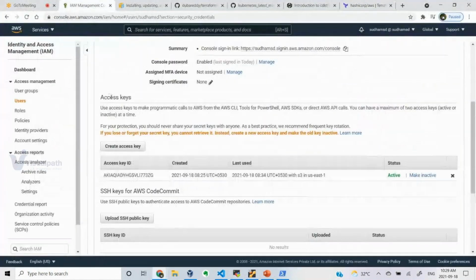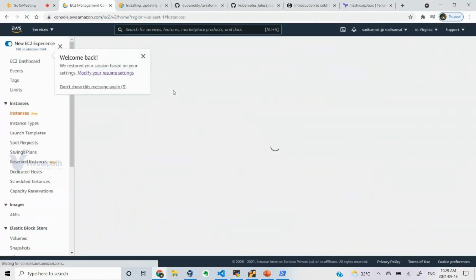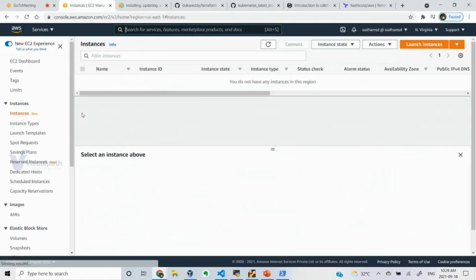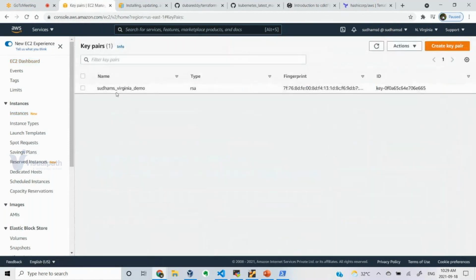This is my AWS account. If I go to EC2, here you can see the EC2 dashboard. Here you can see the keys. You can see here Sudhams_Virginia_demo. So this is my key. This key will be used to attach to the instance, so that tomorrow if I want to do an SSH, I will be using this particular key, or my Terraform will use this particular key in order to authenticate to that particular EC2 instance.